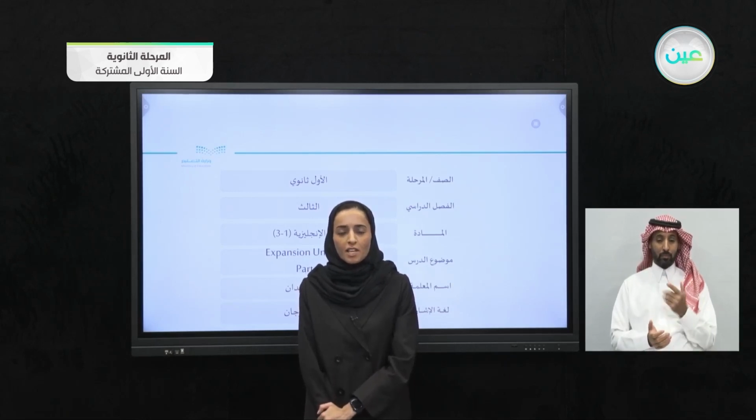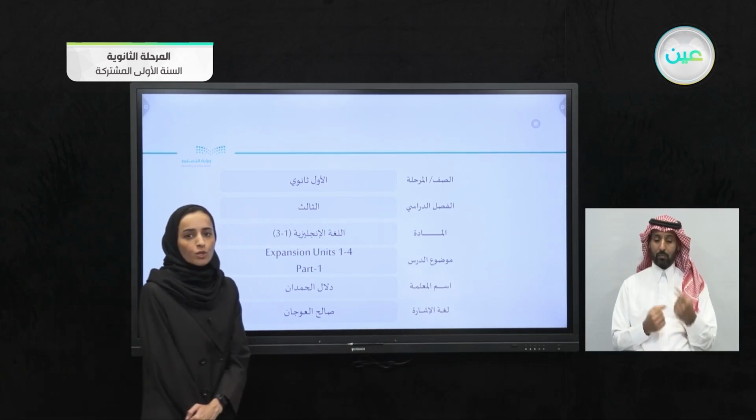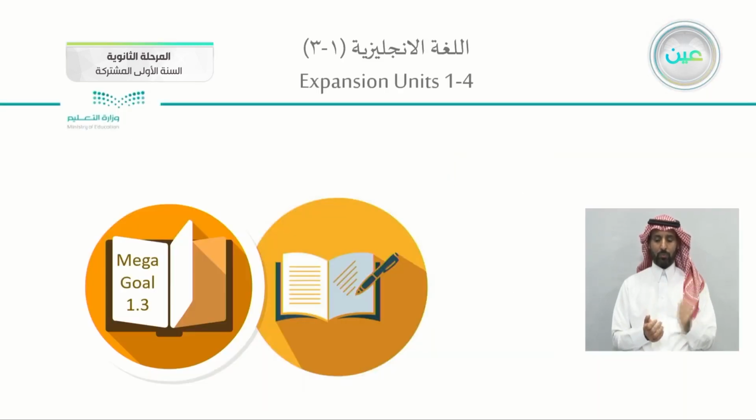In our lesson today, we'll take the first part from the expansion for units 1, 2, 3 and 4. All you need for the lesson today is your books on the expansion part, a sheet of paper and a pen to take down your notes. So let's get started.